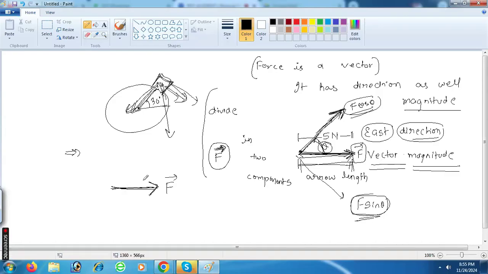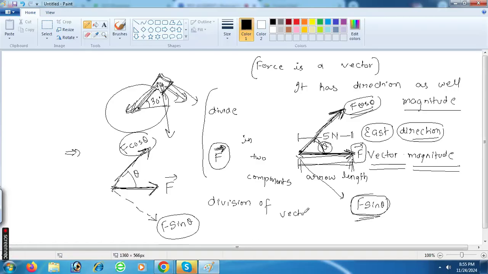If this is an F vector, and we have to divide it into two components, this is the first component and this is the second component. Theta is the angle. Directly you can say this is F cos theta, and the other part is F sin theta. This is basically the division of a vector into two components. It's very simple.